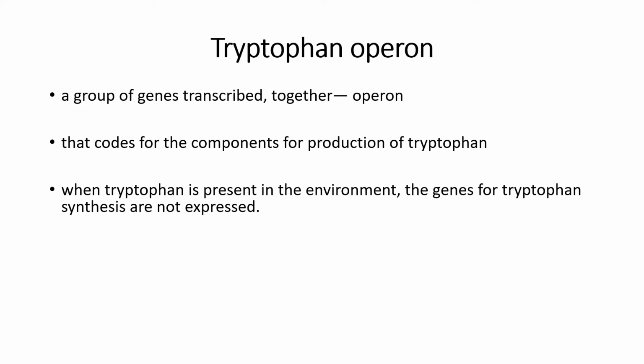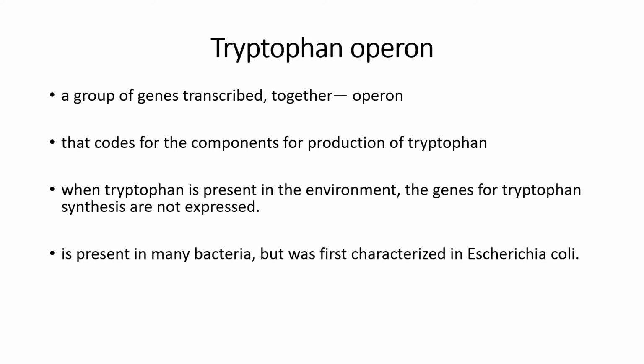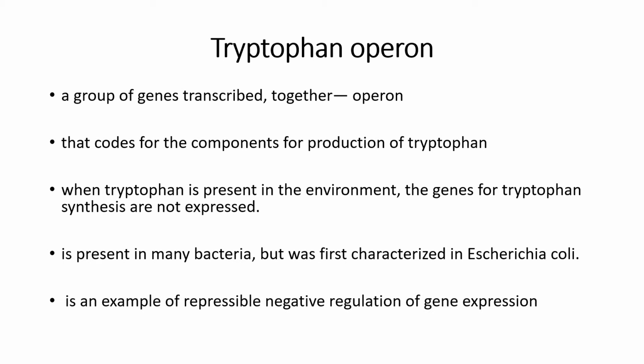So the operon should be switched off or on depending upon the concentration of tryptophan in the environment of the bacteria. So these genes were first studied in E. coli, and they were also observed in different bacteria. As we shall see in this class, tryptophan operon is a repressible, negatively regulated operon.